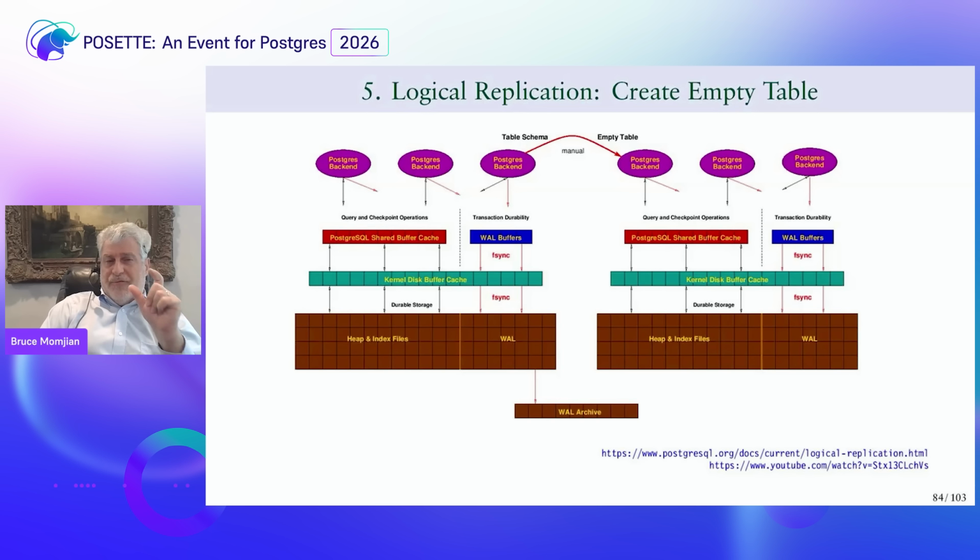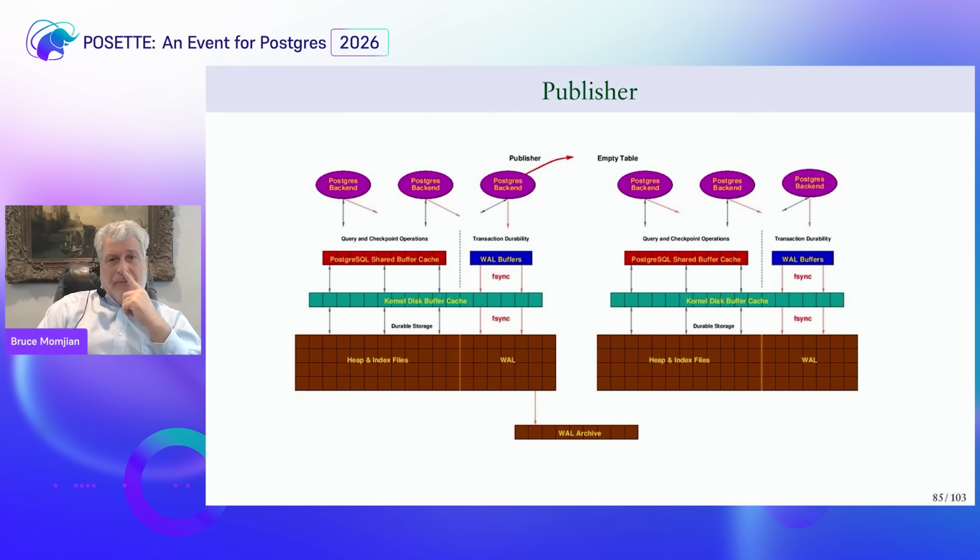Let's talk about logical replication. This is a much more fine-tuned way of doing replication. Instead of doing the whole cluster, you're doing individual tables. So here we basically have a schema, and we create an empty table on the replica, and then we create a publication on the primary, and we create a subscriber on the replica.